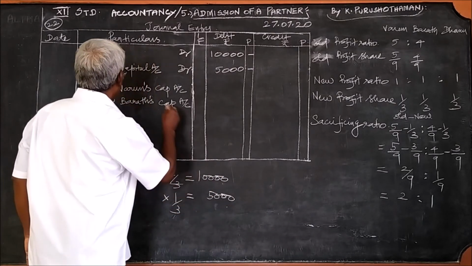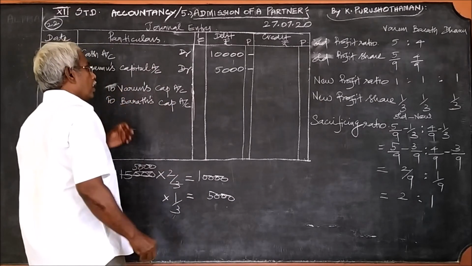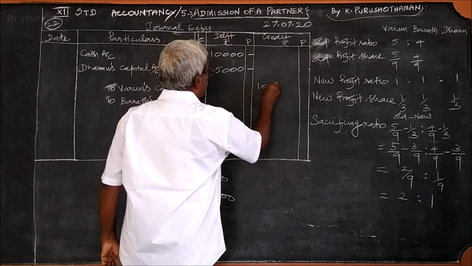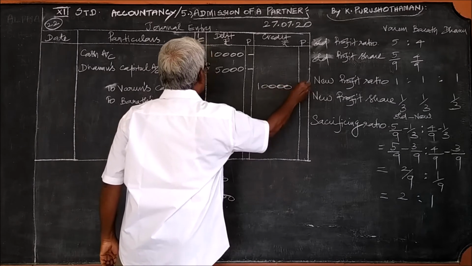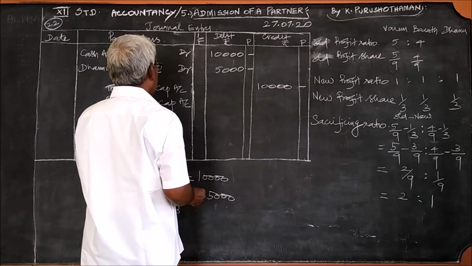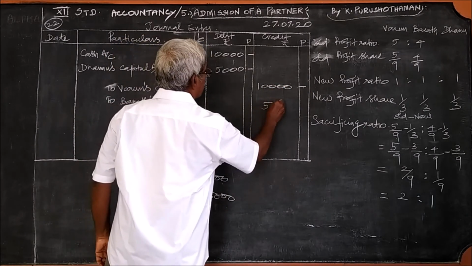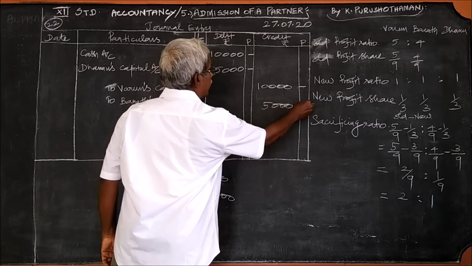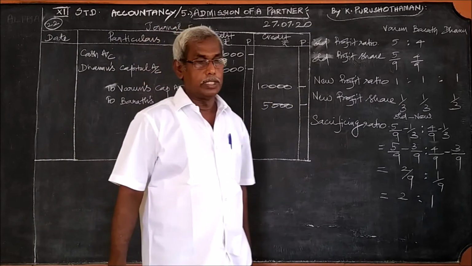So for Varun's capital 10,000 and Bharat's capital 5,000, we should write here.